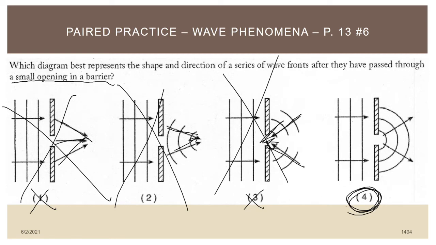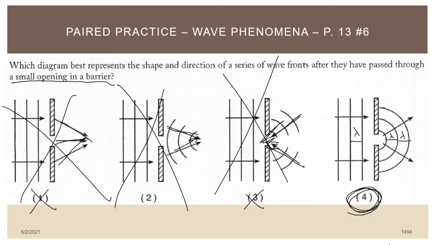Diffraction occurs when waves approach an opening in a barrier and then emerge from the other side. Another important thing to notice about these well-drawn diagrams here is they've even preserved the wavelength. The wavelength of the wave stays the same when it passes through the opening in this barrier. That's the basic idea. It simply just spreads out in a different pattern. These wavefronts come in straight lines, and then they spread out in a semicircular pattern.